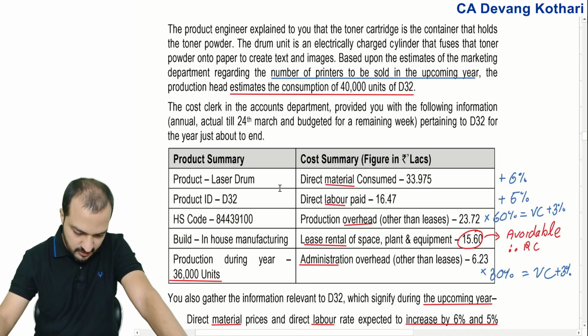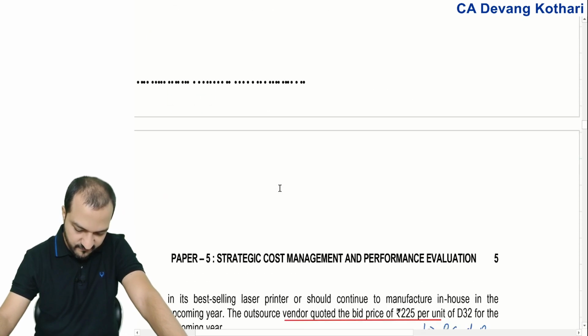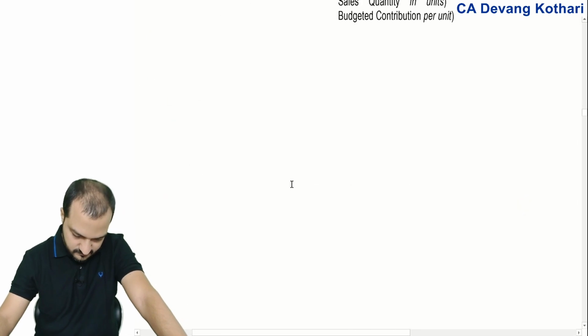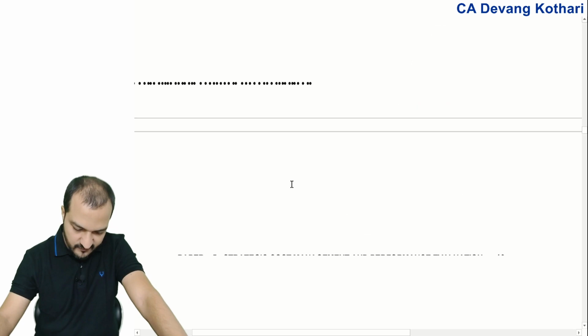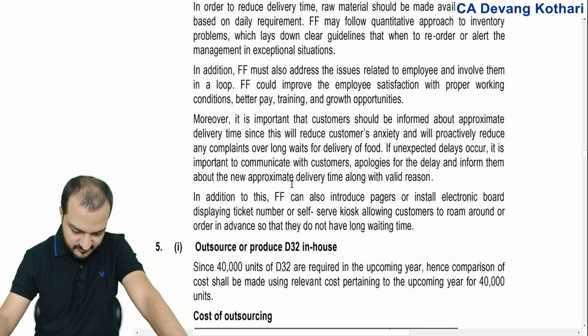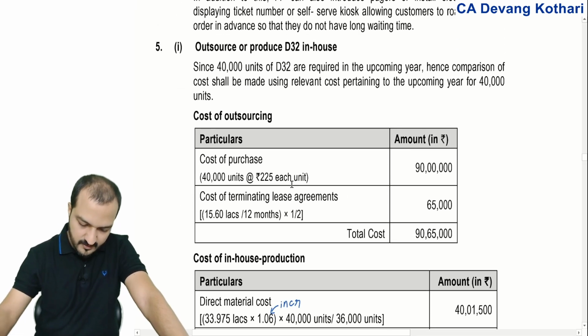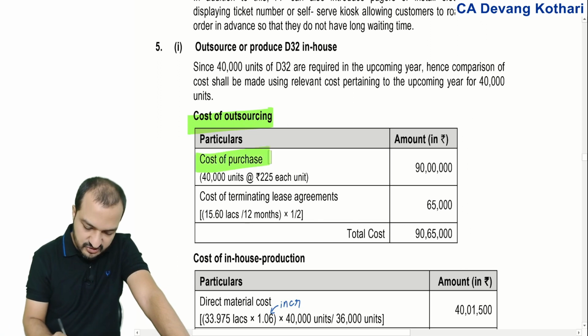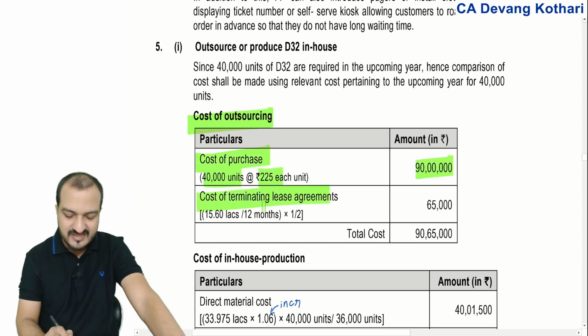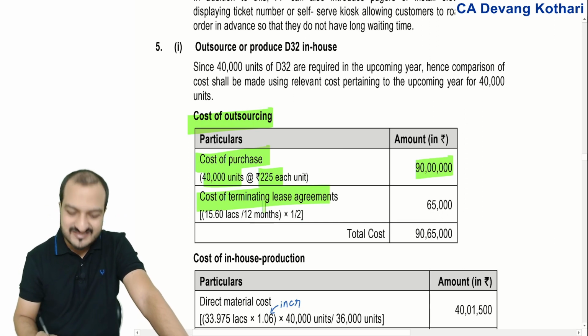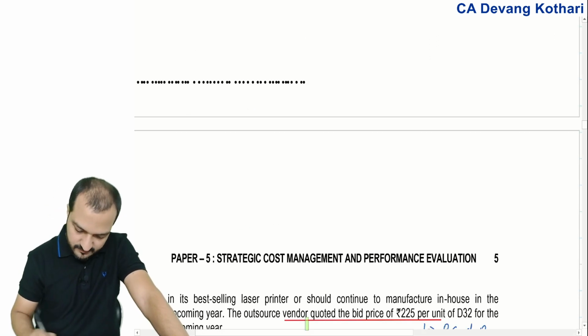This is question number 5. We'll directly check that from the solution, and it's a very easy solution given. So the cost of outsourcing is the cost of purchasing 40,000 units at 225, and the lease termination cost. Your lease rent was 15.6 annual.